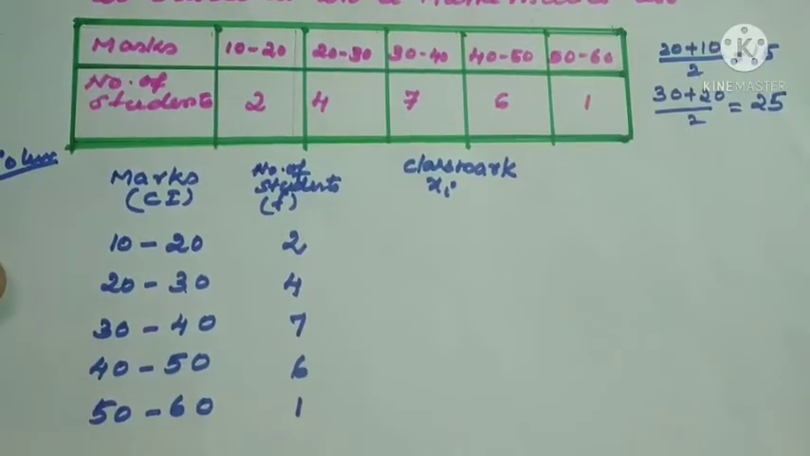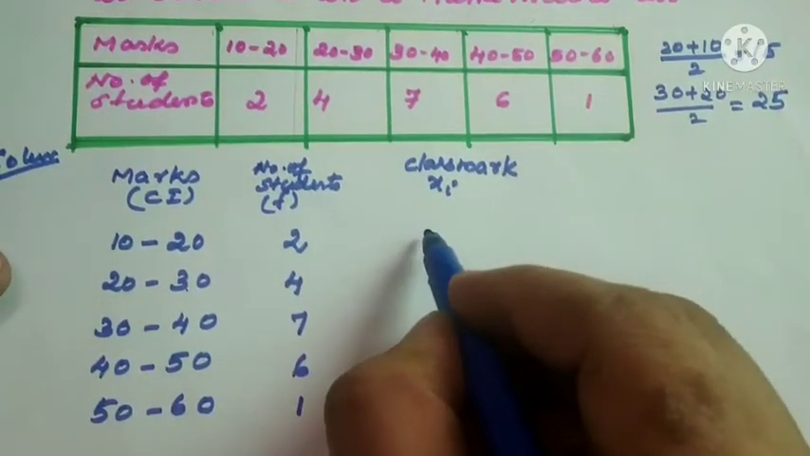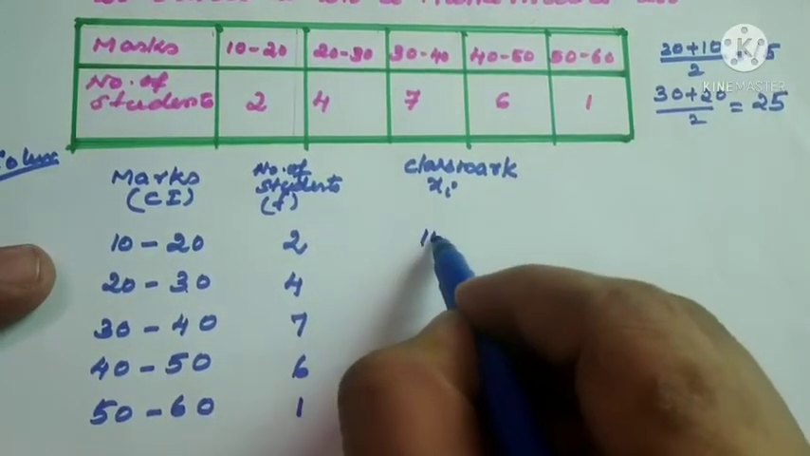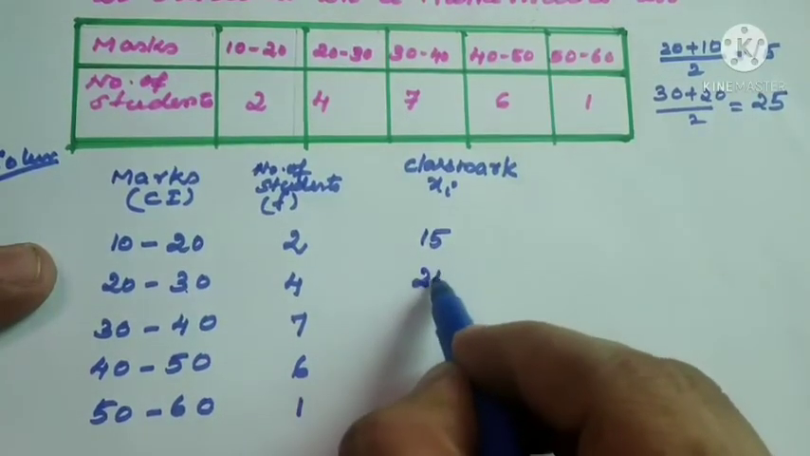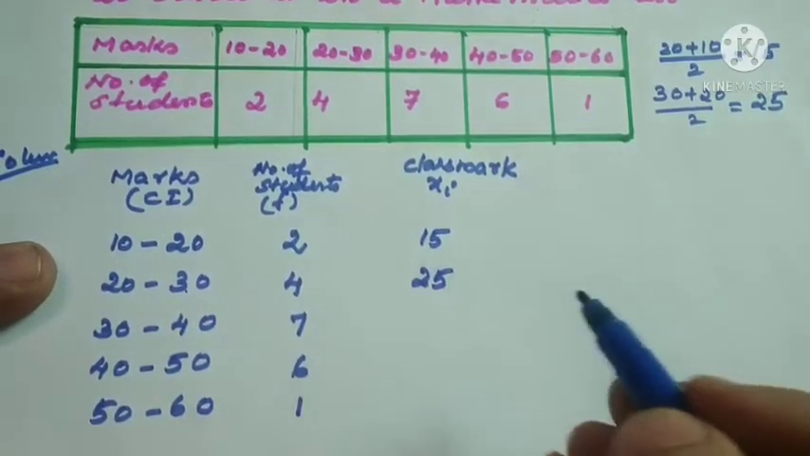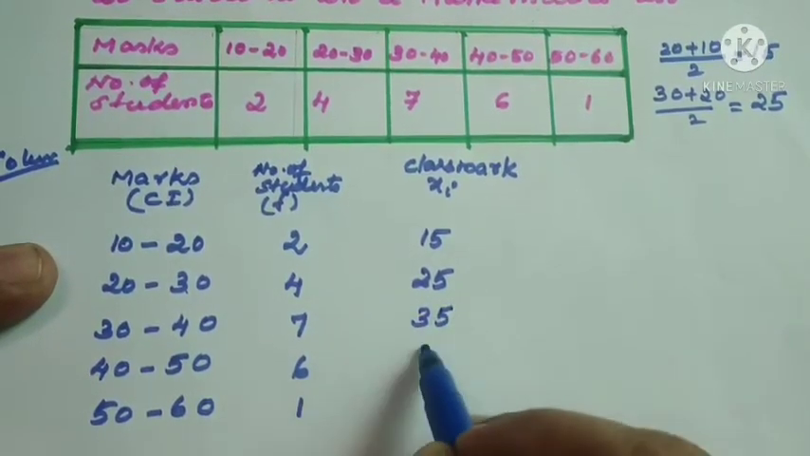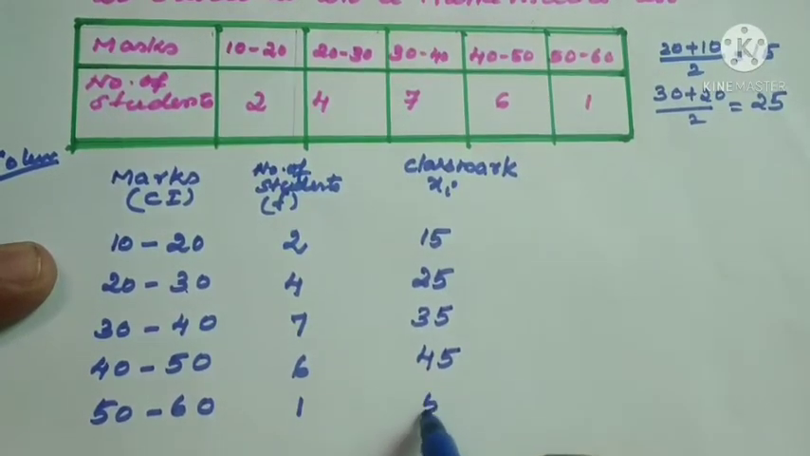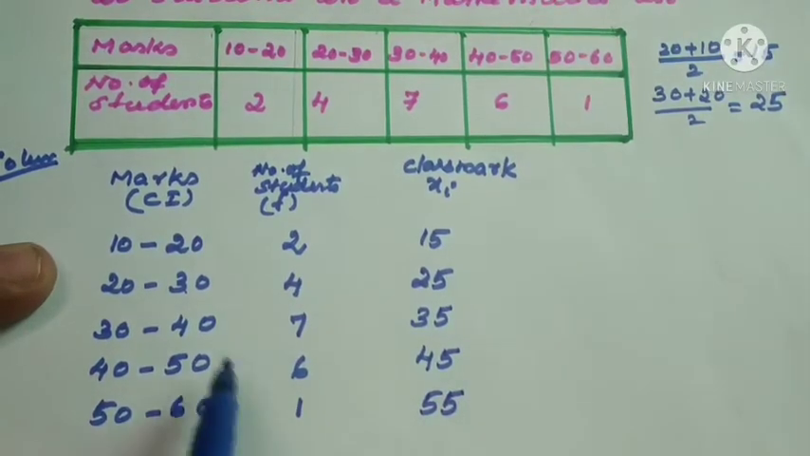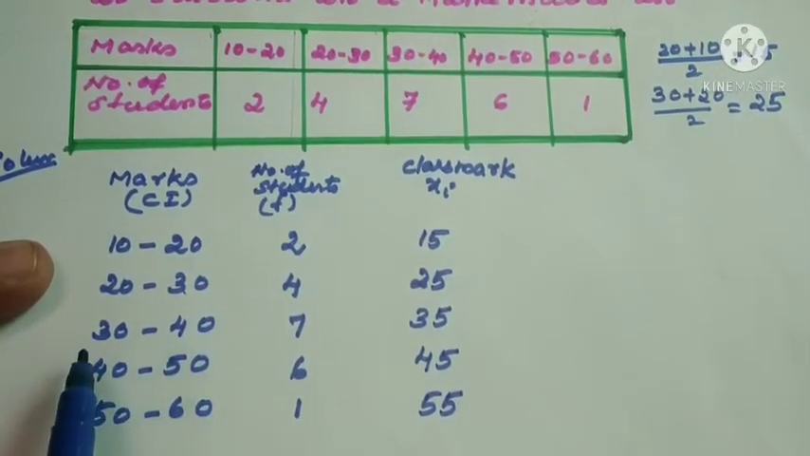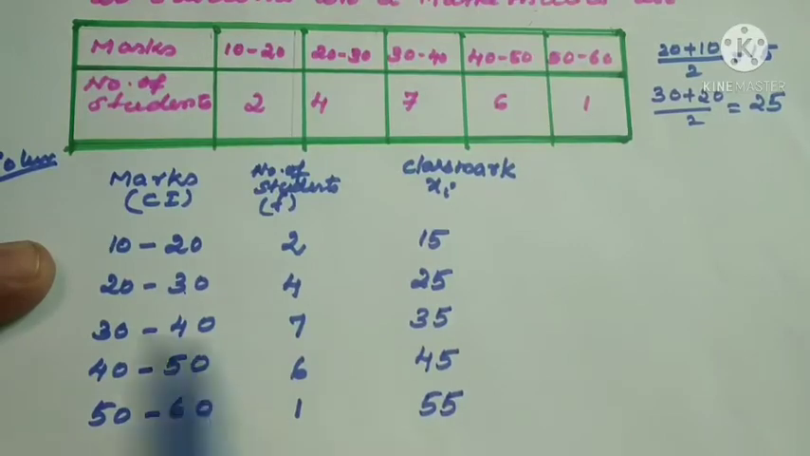So we can calculate each class mark below, we can write now 15, 25. Now what is the difference between these? 10 only. So we can add 10 and go now: 35, 45, 55. Anybody who is having doubt, they can do upper limit plus lower limit by 2. So we got the class mark.